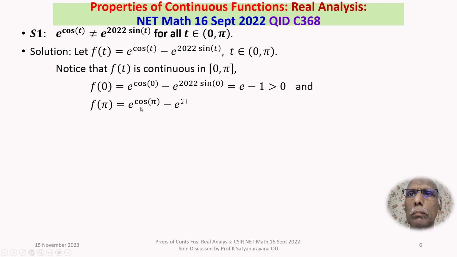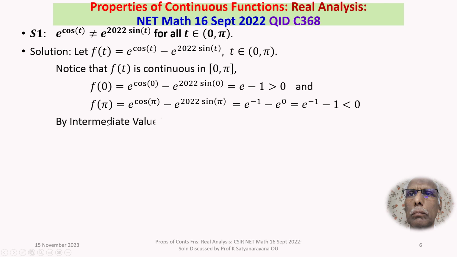F of pi is equal to e power cos pi minus e power 2022 times sin pi. Cos pi is minus 1, so e power cos pi is e power minus 1, minus e power sin pi, which is e power 0, which is 1. So e power minus 1 minus 1 is less than 0. Yes, it is true.